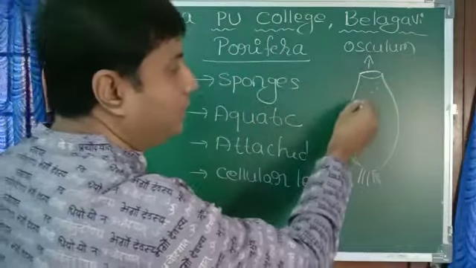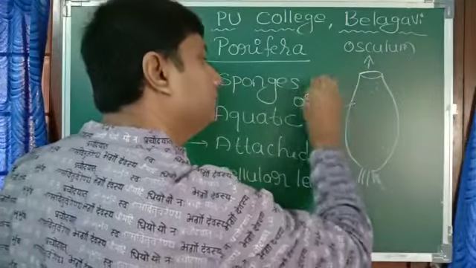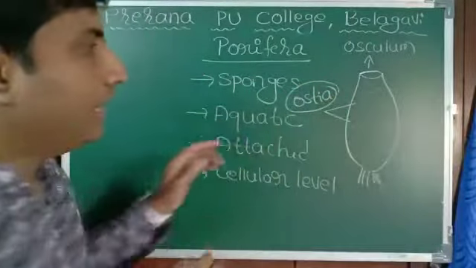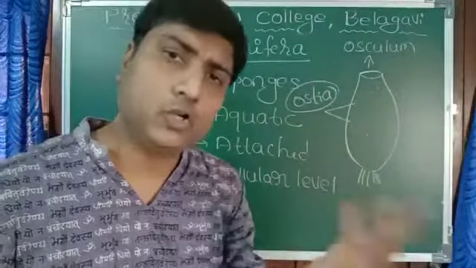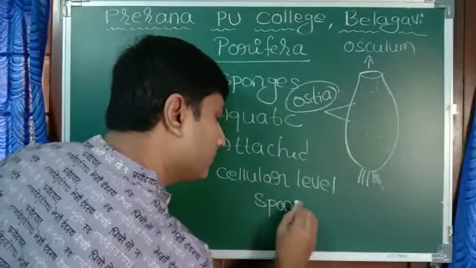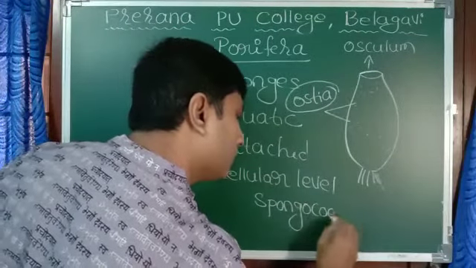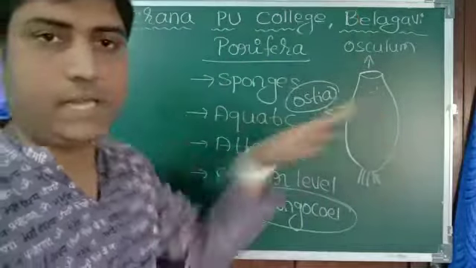And these pores are called ostia. Inside there is one cavity called the spongocoel.